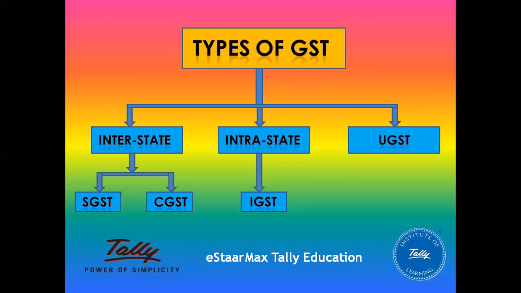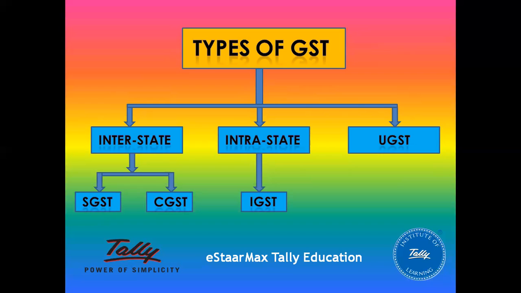At the time of interstate, the particular percentage of GST goes to integrated goods and service tax. Next one is intrastate tax. Intrastate tax means the buying and selling of goods and services within the state, that means Tamil Nadu to Tamil Nadu. At that time, we segregate the percentage of GST into SGST and CGST. Next, UGST. UGST means the states which have their own union territories follow UGST.